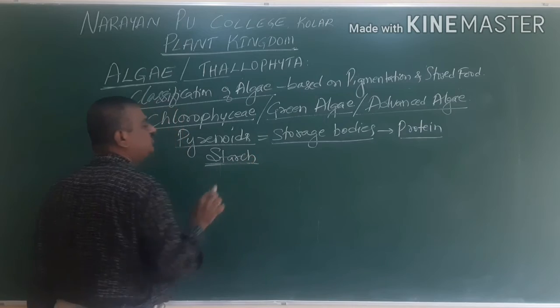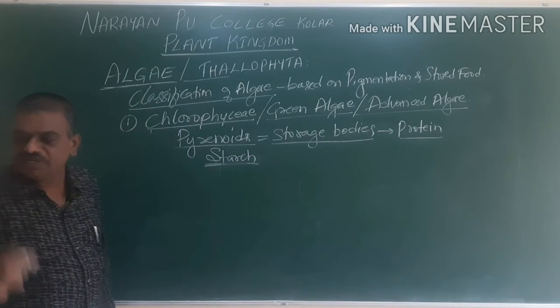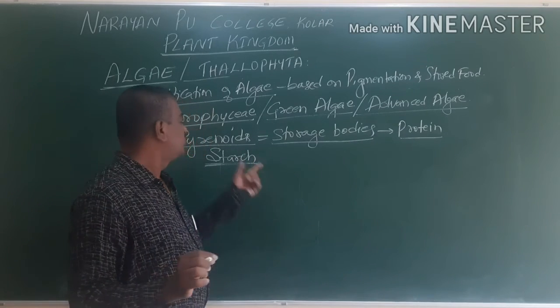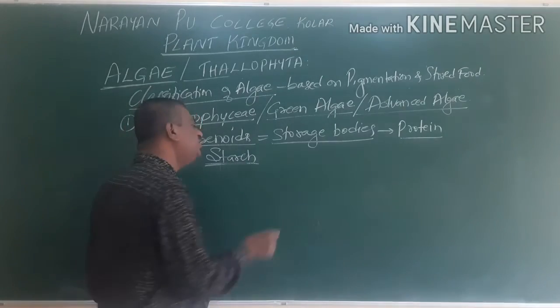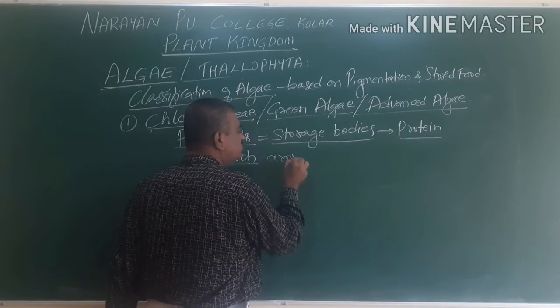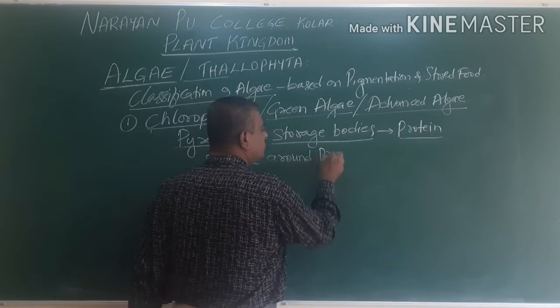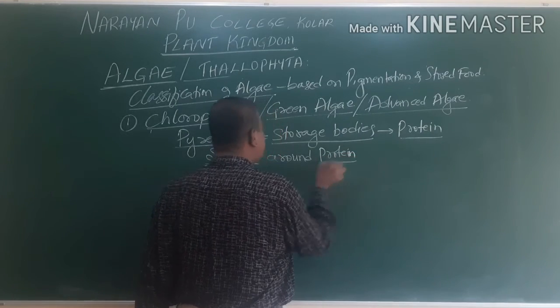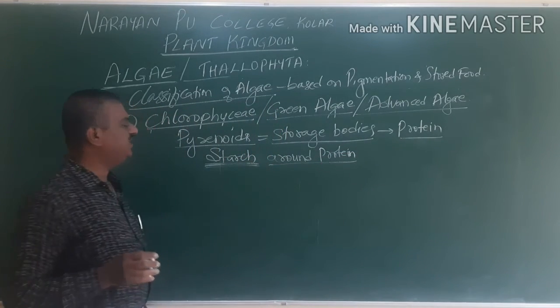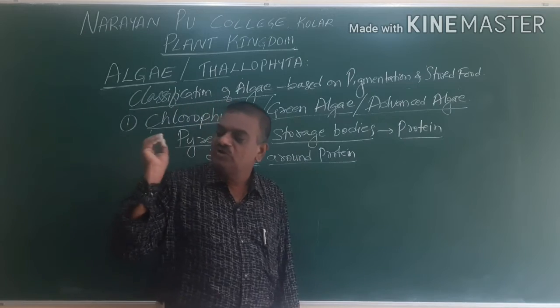So the reserve food material in green algae is starch around the protein. We use the word starch is present around the proteins, so we rightly say the reserve food material is in the form of starch.